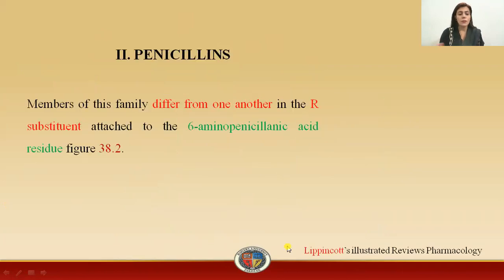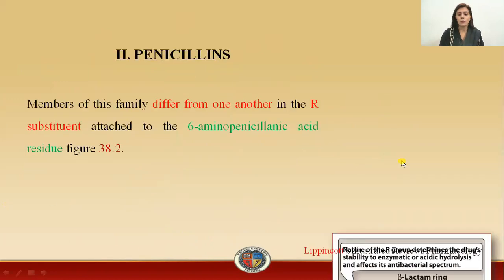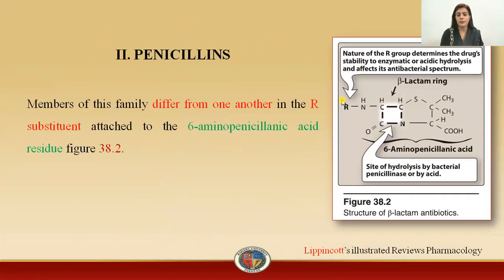Now, the penicillins basically differ from one another because of the R group, which is at this side, on the 6-amino penicillinic acid. So there are different types of penicillins because of the difference in this R group. Now, where the hydrolysis of this penicillin will take place, it is between this carboxyl group and the nitrogen group. And this is the site of hydrolysis by the bacterial penicillinases or by the acids.